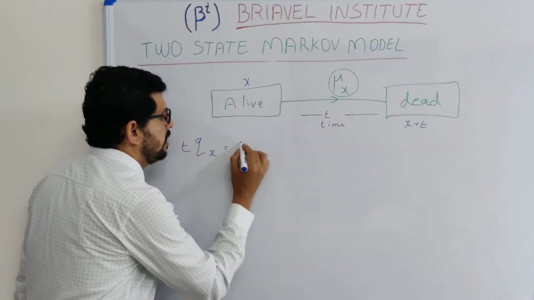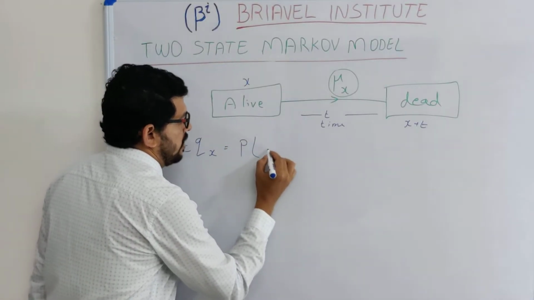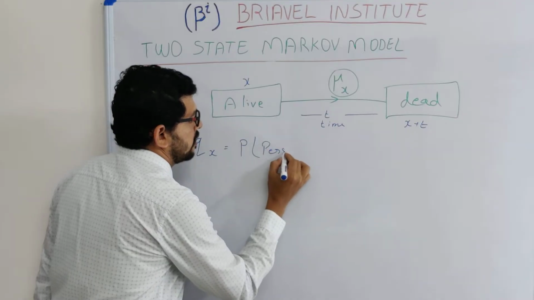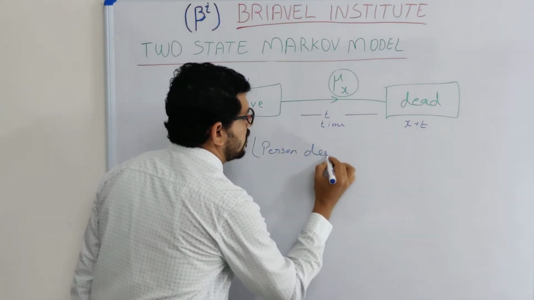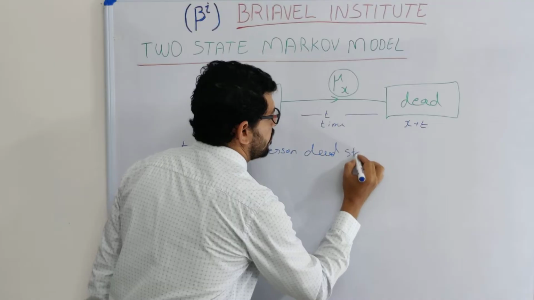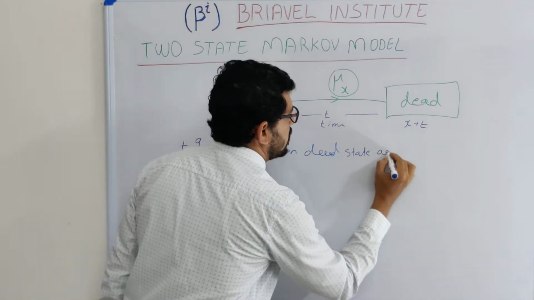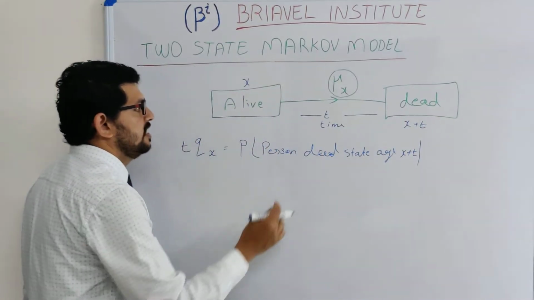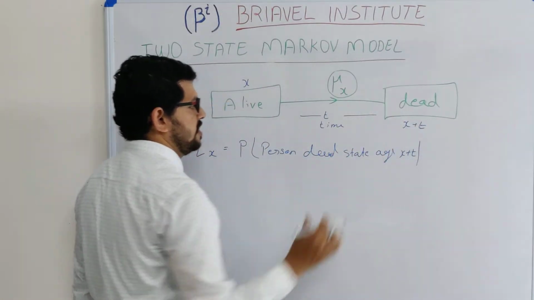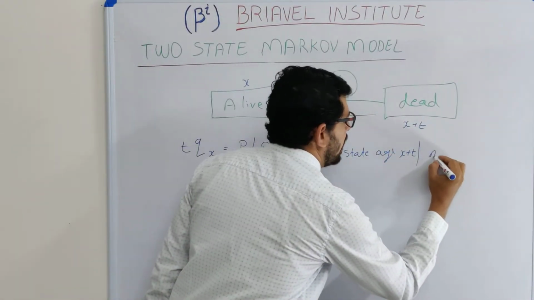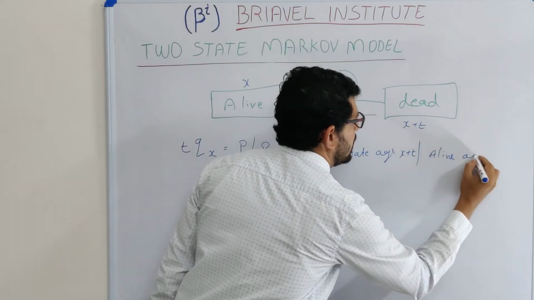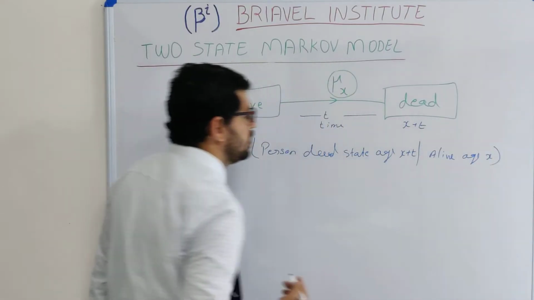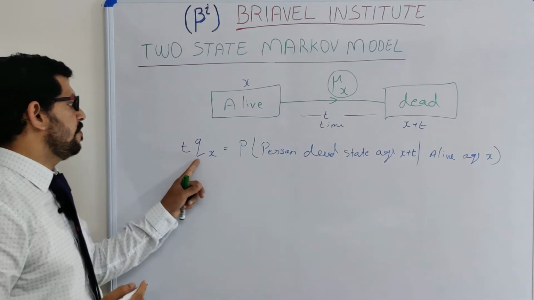So this is the probability that the person is in the dead state at the age of x plus t, given that he is alive at the age of x.